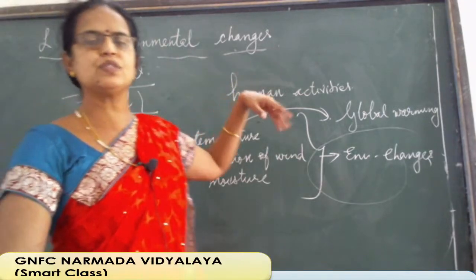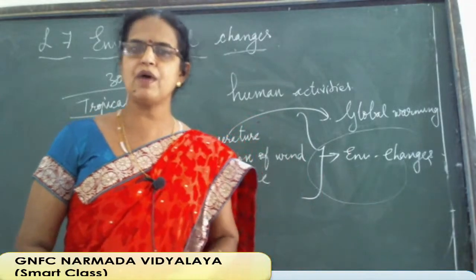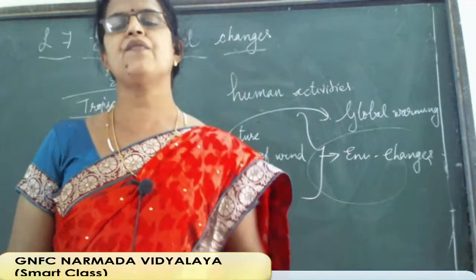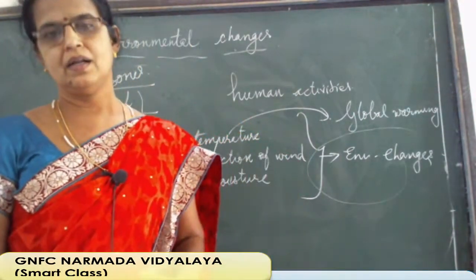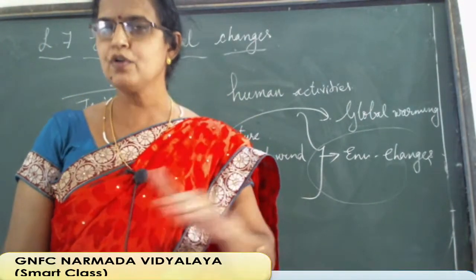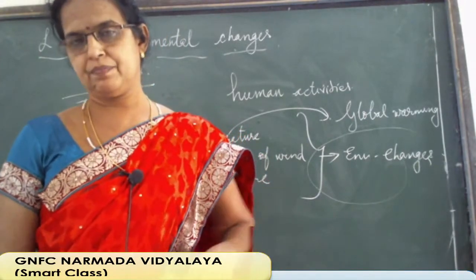Then from there to 66.5 is the temperate zone. So 23.5 to 66.5, the area which is covered, is under the temperate zone. Temperate means moderate, a medium climate will be there, not too much extreme heat.